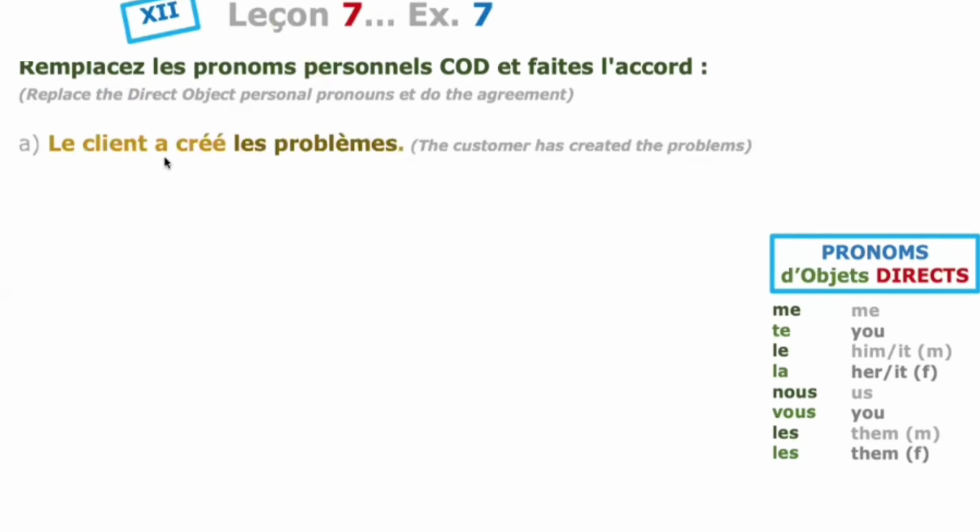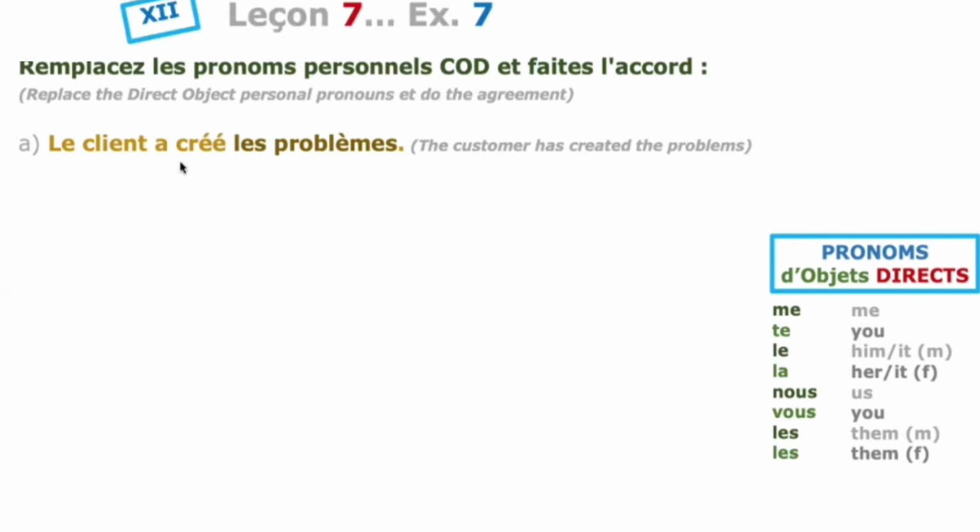Le client a créé les problèmes. The customer has created the problems. Please see here, each and every word you must see carefully. Le client is the subject. A créé is the verb. Ask yourself: in which tense is the verb créer conjugated?